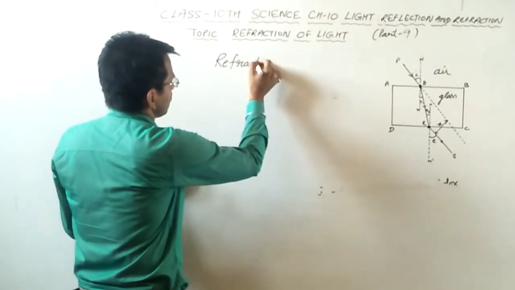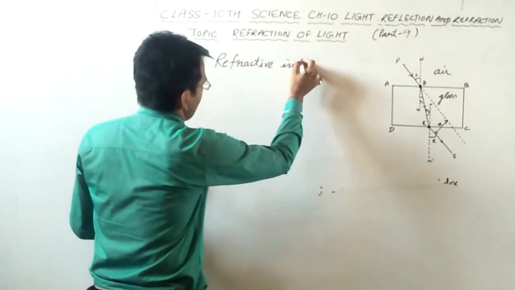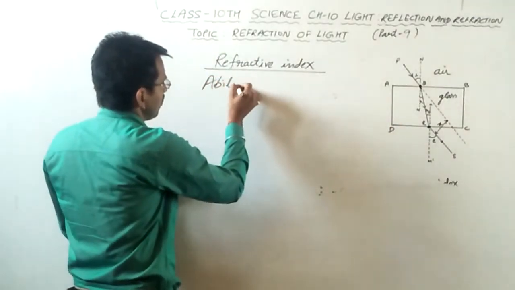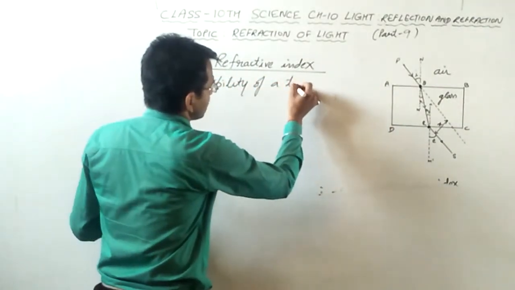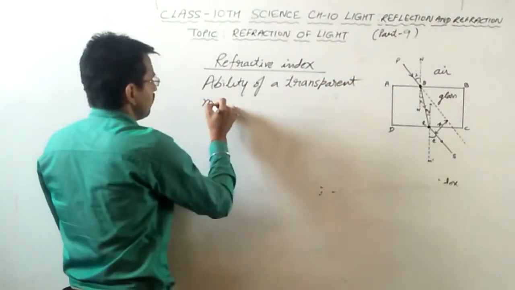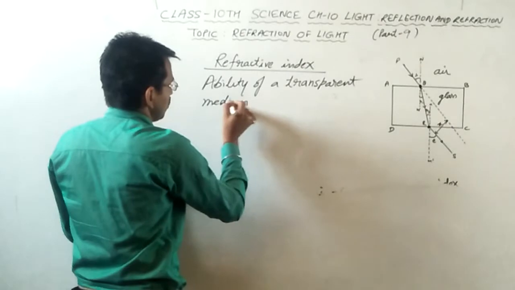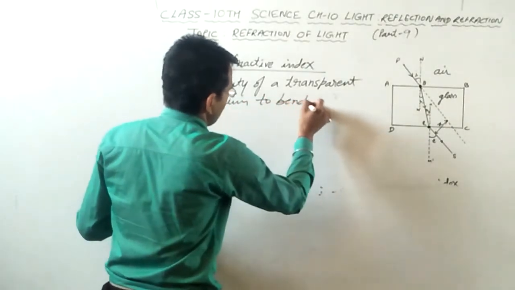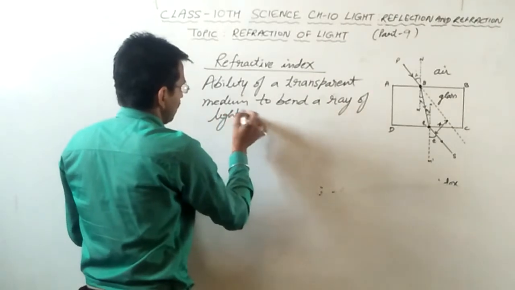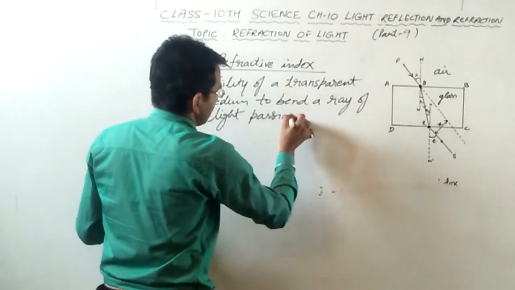Refractive index is the ability of a transparent medium to bend a ray of light passing through it.